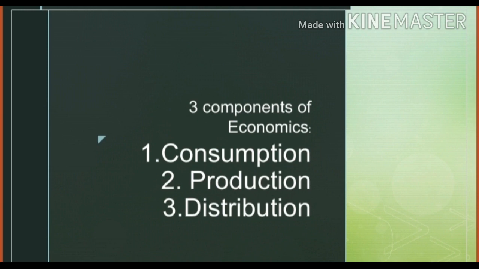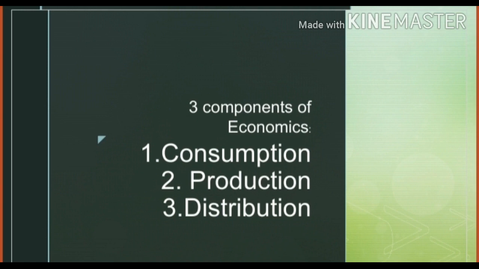Consumption, as we discussed in the previous lecture, means consuming goods and services for the satisfaction of wants. The consumer spends a part of his income to fulfill his wants, his desires. Then we have production. Production means conversion of raw material into finished goods, into useful goods. That is what production is. Distribution is distribution of income to the factors of production.